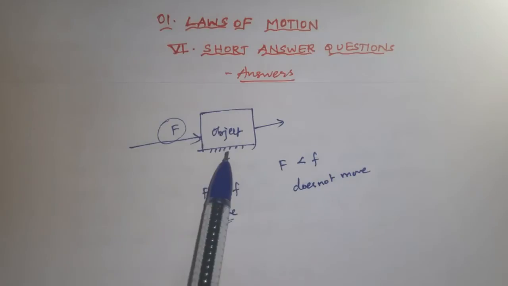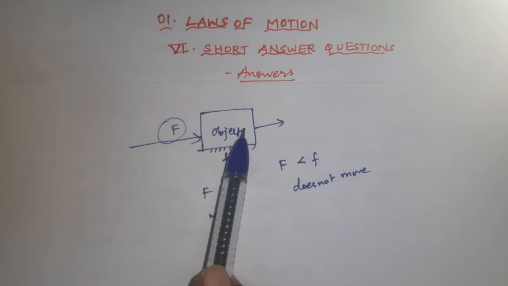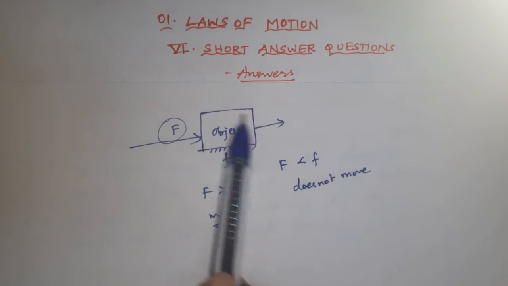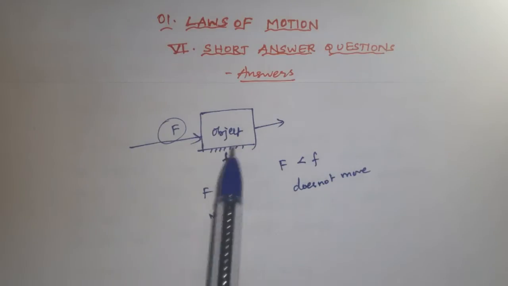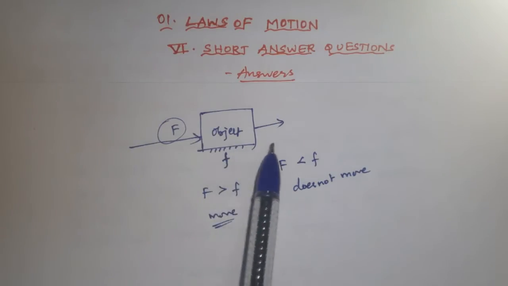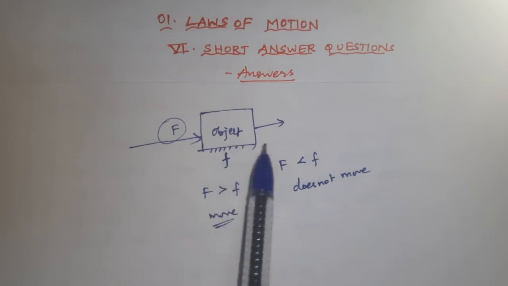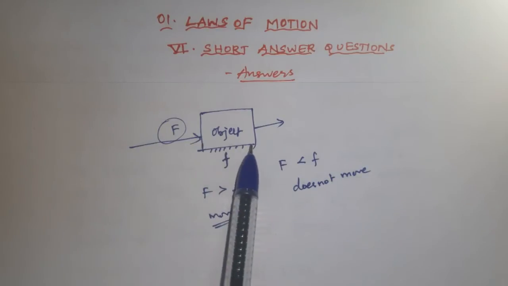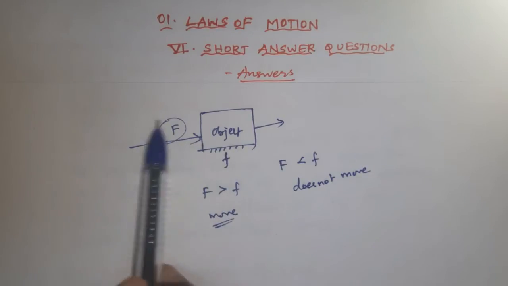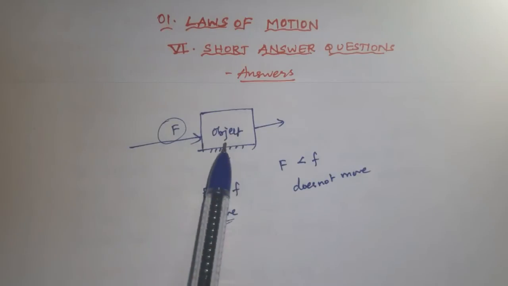The inherent property of this object is nothing but inertia. So inertia is nothing but the object itself will not change its position in the state of rest or in the state of motion without unbalanced force acting on it.